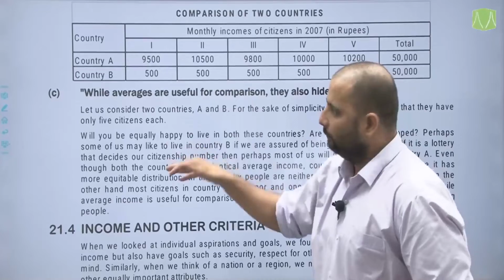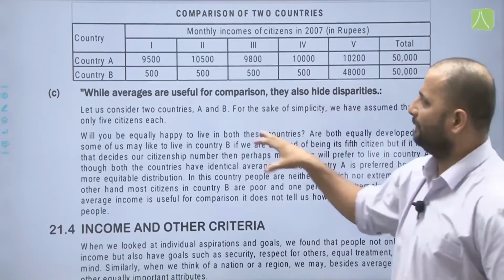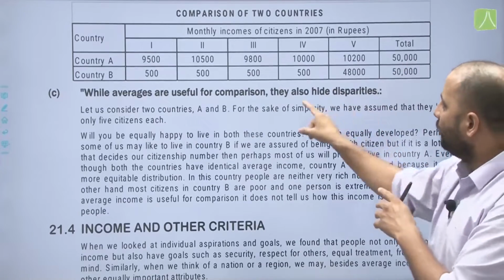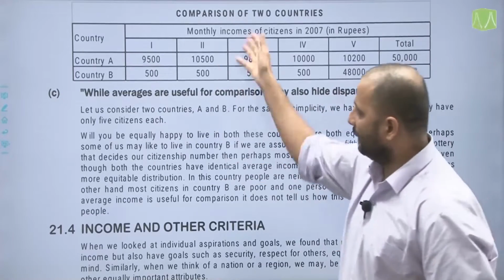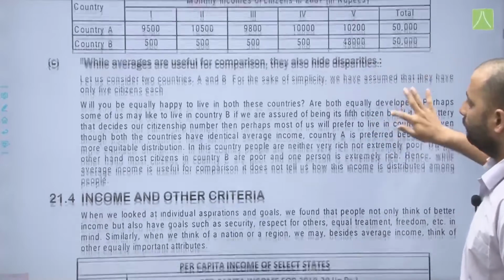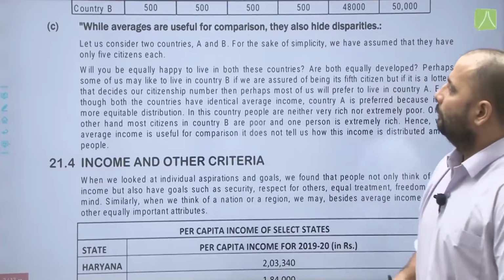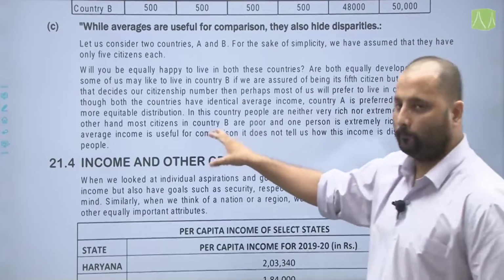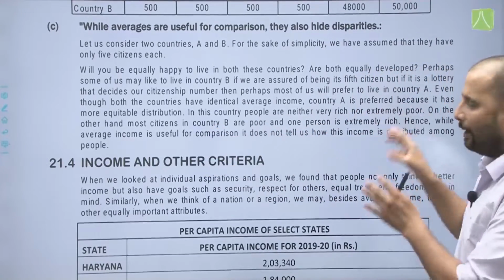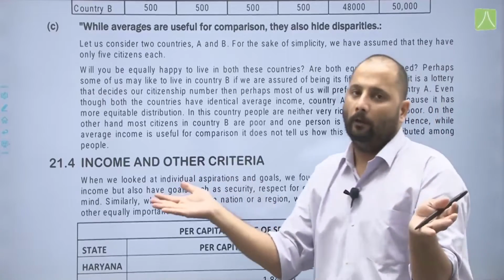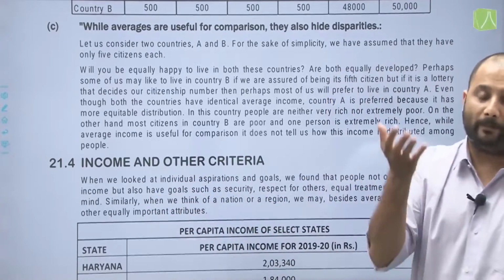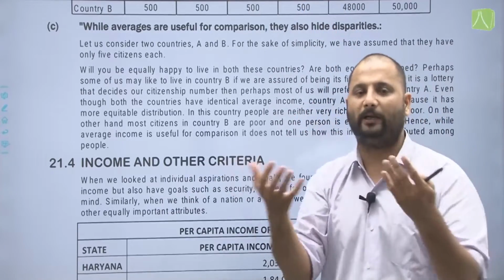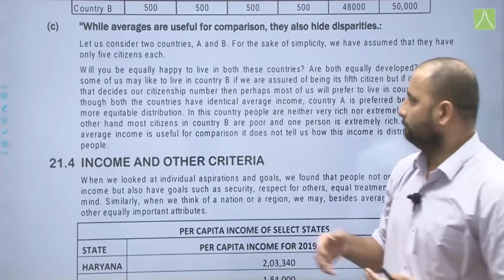That brings us to our next topic: while averages are useful for comparison, they also hide disparities. That is what the example has been given here. You can go through this example. While average income is useful for comparison, it does not tell us how this income is distributed among various people. Some in the economy might be earning huge amounts of money, and some in the same country might not be earning anything.